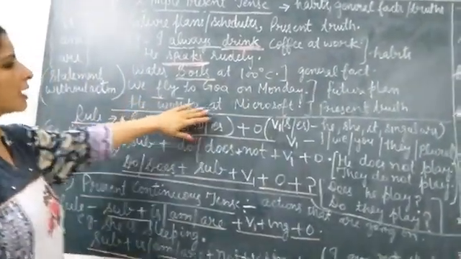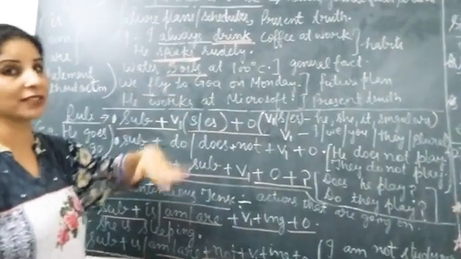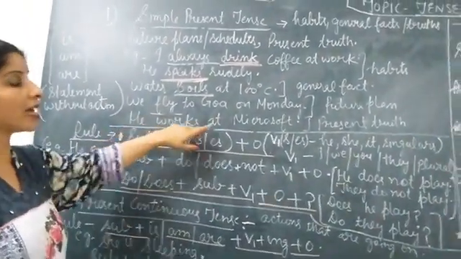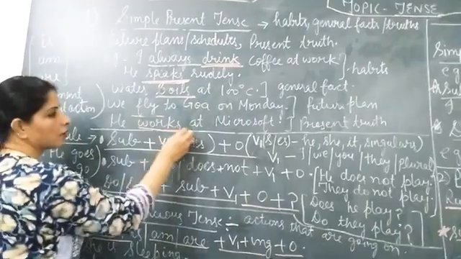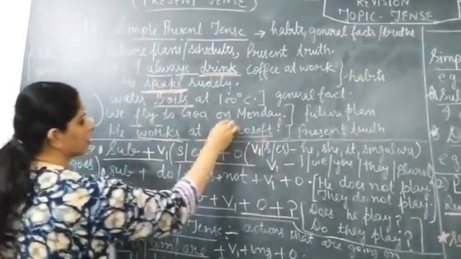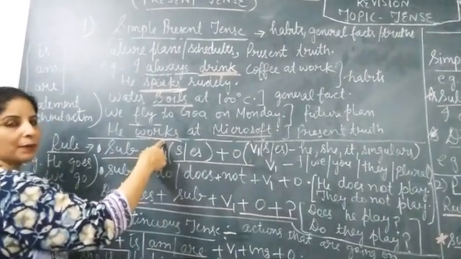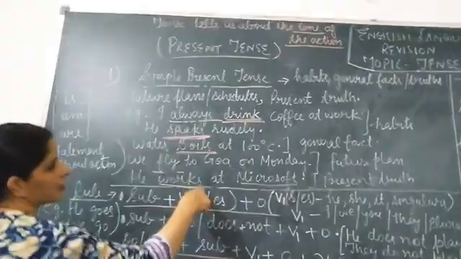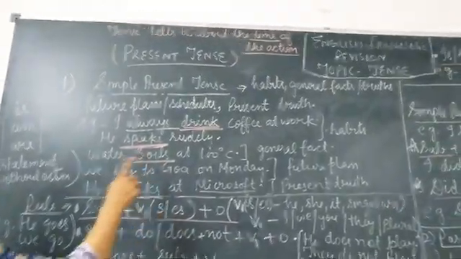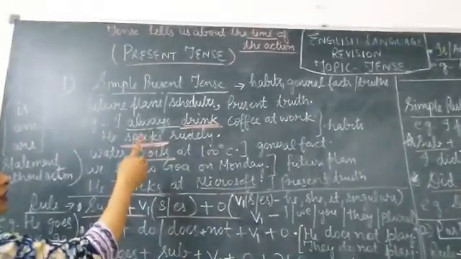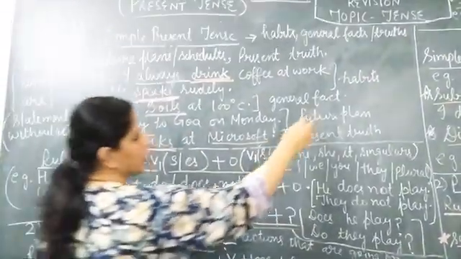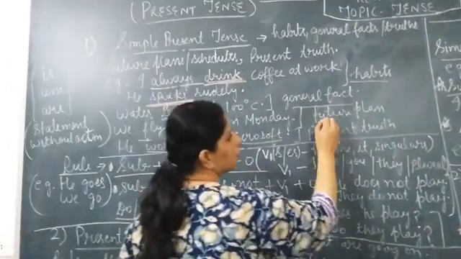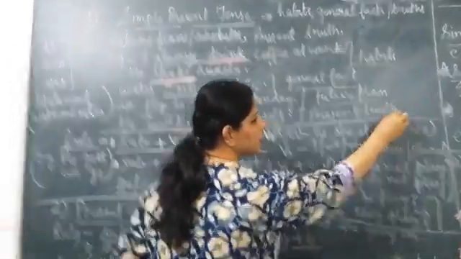Then, he works at Microsoft, this is the present truth, what he does at present. Microsoft is the name of the company. So works is the simple present tense. My basic purpose in taking these examples is to explain where we can use the simple present tense: when we want to express habits, general facts, future plans, present truth.